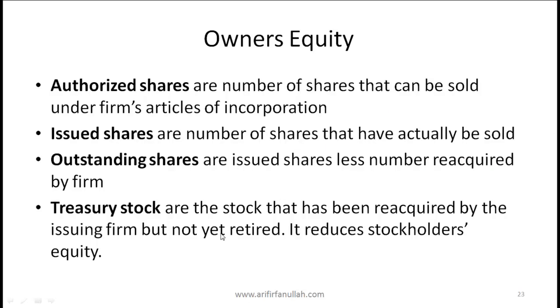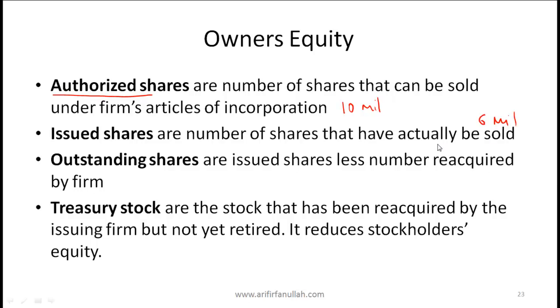Owner's equity, when we talk about different kinds of shares, we need to understand this. When you see authorized shares, these are the number of shares that can be sold under a firm's article of incorporation. So when a firm is incorporated, it might say that the number of authorized shares is 10 million. So these are the total number of shares that can be sold. Issued shares are the number of shares that have actually been sold or issued. So of the 10 million, let's say that the company has actually issued 6 million.